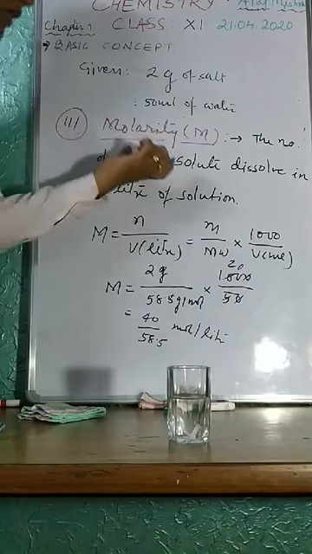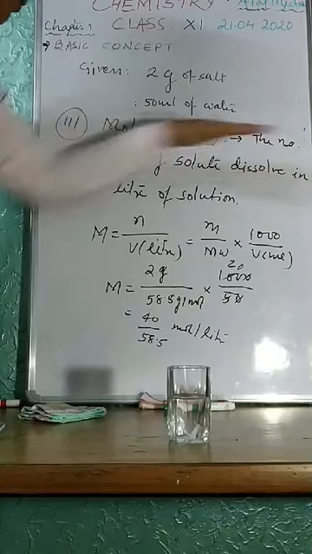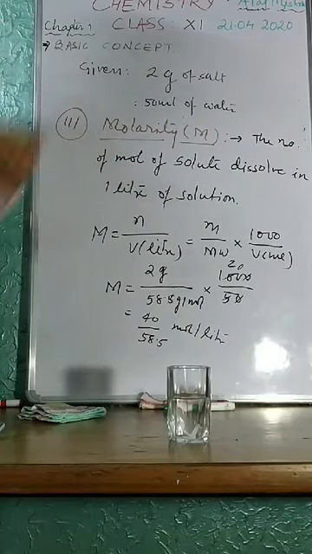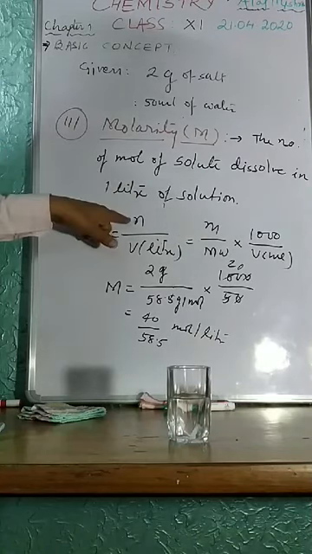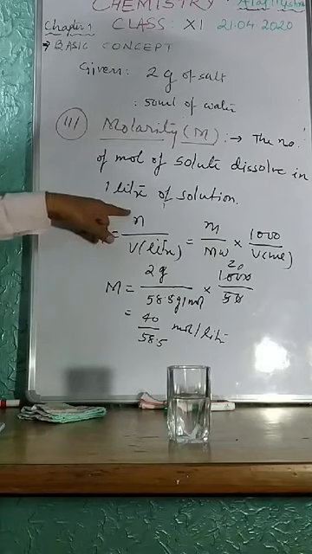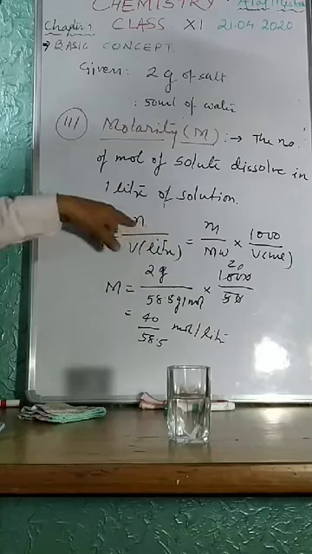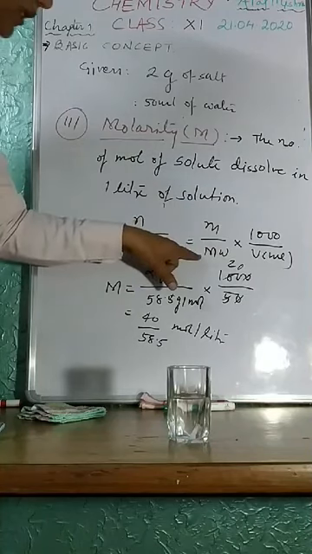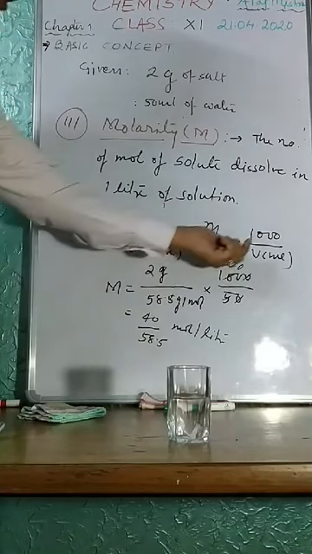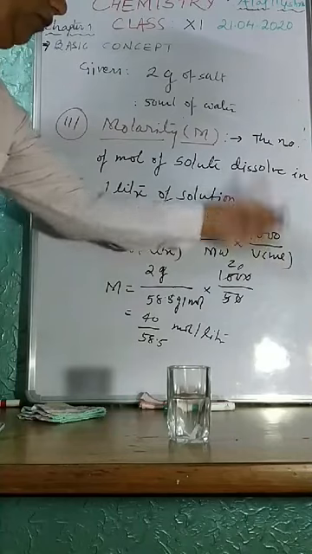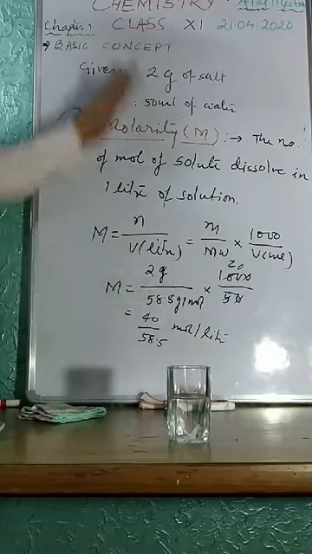So molarity is the number of moles of solute dissolved in 1 liter of solution. First of all, you have to calculate the number of moles and convert the volume of solution into liter. Number of moles I can calculate as given mass upon molar mass, into 1000 upon volume in milliliter. Since many a time I will get my question in terms of milliliter, I have to convert it into liter, that is the conversion factor 1000 upon volume in milliliter. So by putting in all these values you can calculate molarity.